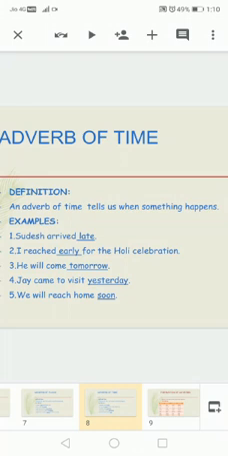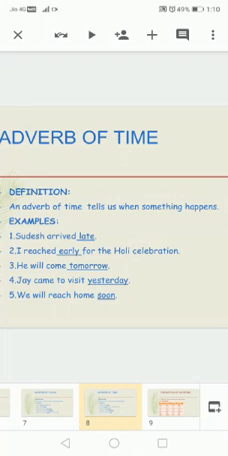Sudesh arrived late. There is no time like 1 or 2 o'clock, 3 o'clock. It is written late. Sudesh arrived late. I reached early for the holy celebration. Early. He will come tomorrow. When is he going to come? Tomorrow. Jai came to visit yesterday. When did Jai come? Yesterday. We will reach home soon. When are we going to reach home? Soon. So all these words, late, early, tomorrow, yesterday, soon, tell us when something happens. Now we have seen adverb of manner, adverb of place and adverb of time.